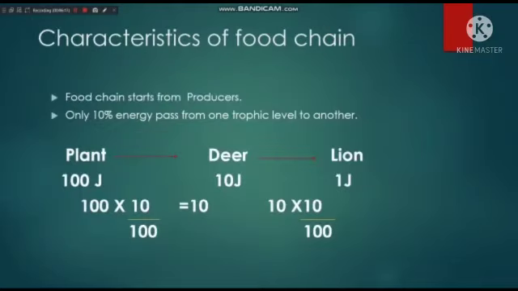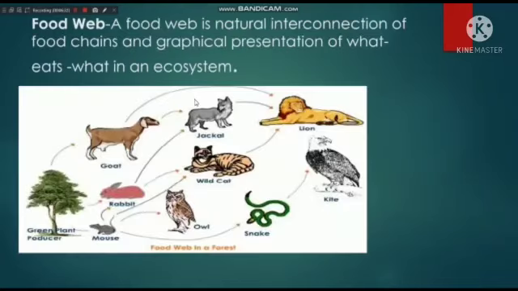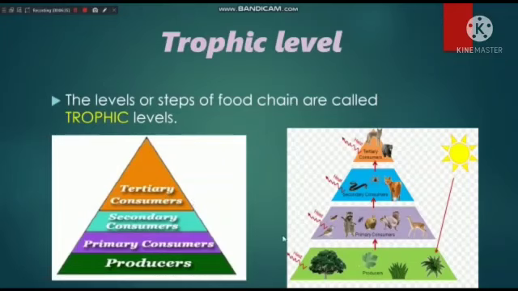Now the next topic is characteristics of food chain. Every food chain has some specific characteristics. The first is that a food chain starts from producers. Like in this example you can see, as I told you, on this earth only the producers can capture the solar energy. So all food chains always start from producers.